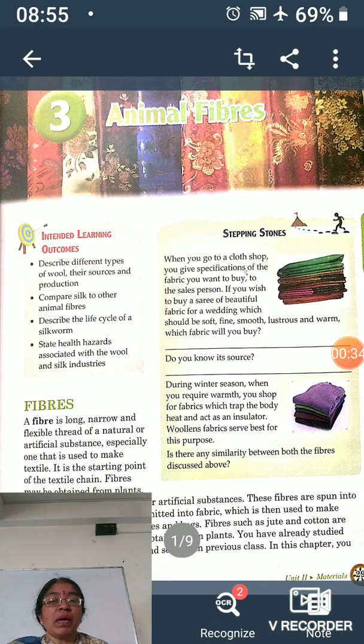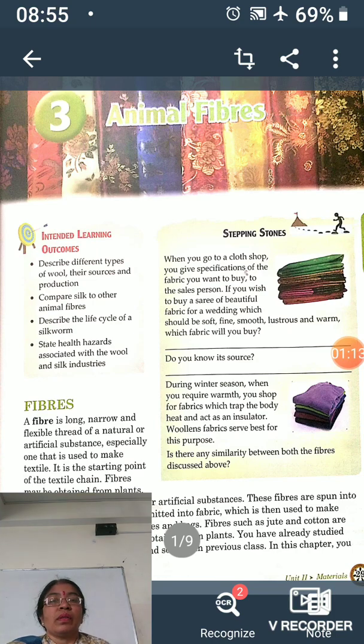Natural sources can be plants or animals. Plant fibers are like cotton, jute, coir, etc., and animal fibers are like wool and silk. And there are man-made or synthetic fibers like polyester, nylon, etc. Nowadays blended fibers are also available in the market. Blended means mixed fibers, in which natural fibers and artificial fibers are spun together in different ratios to make the yarn, and with the help of such blended yarn or thread the fabric is made. Fabric means the cloth material.